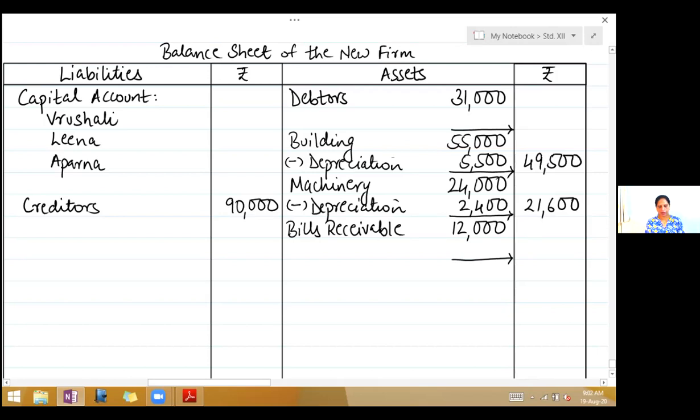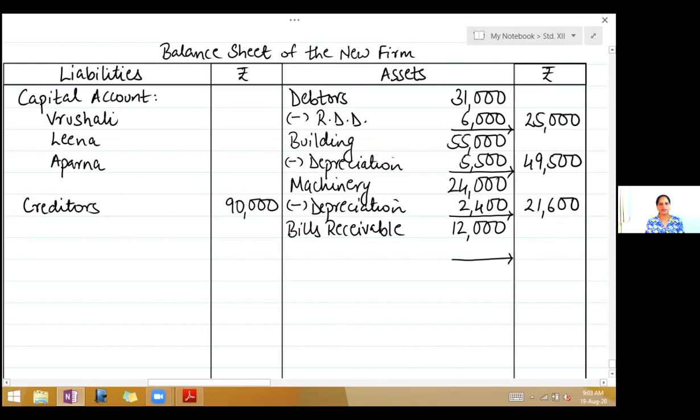See the next one, reserve for doubtful debts to be increased by 5,000. So now here reserve is given as 1,000. In the balance sheet it is said 1,000, but now they are saying reserve for doubtful debts to be increased by 5,000. So that 1 plus 5, so now it is 6,000. So like less RDD, 6,000. So outer column it will be 25,000.